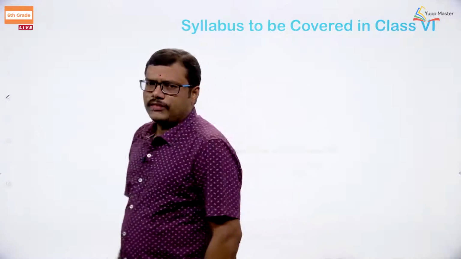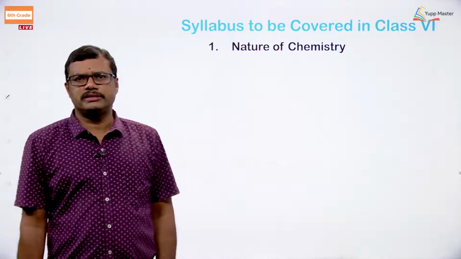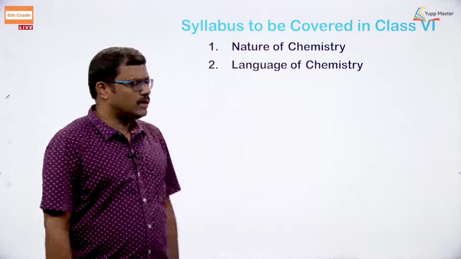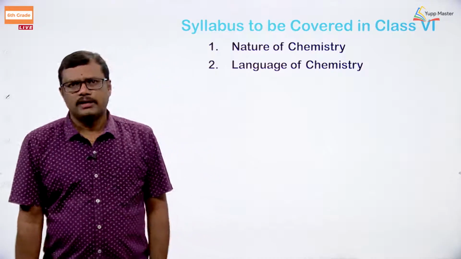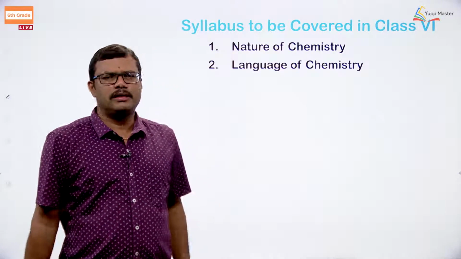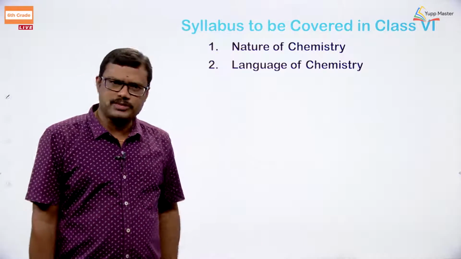Okay. So, the first topic in this case is the nature of chemistry. We are going to discuss the different terminology that is going to be used in chemistry, the language of chemistry, the ion representation, atom representation, how the ions are represented. All these things are going to be discussed under this particular topic, the language of chemistry.